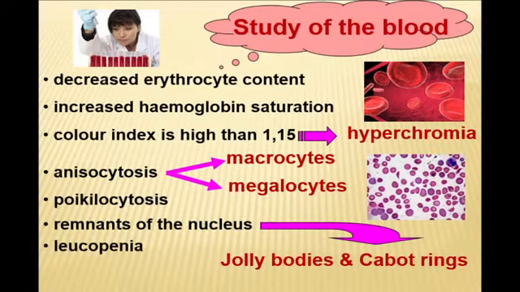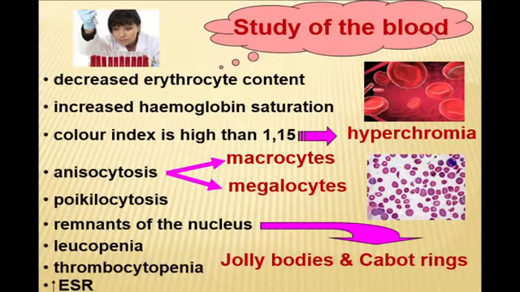And in contrast to iron deficiency anemia, B12 deficiency anemia is accompanied with depression of all sites of hemopoiesis, leukopenia, thrombocytopenia, and ESR increased due to deficiency of erythrocytes and decreased blood viscosity.